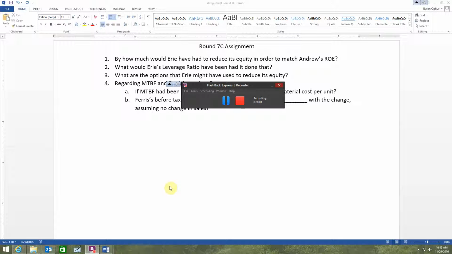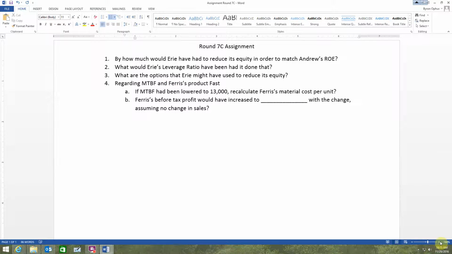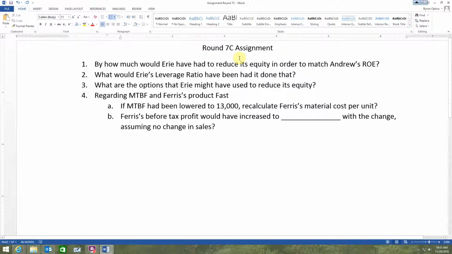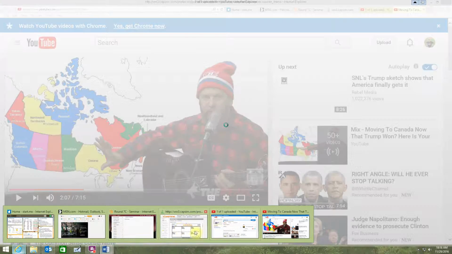Yeah, let's take a look at the assignment here for round 7. So just think, only this one and one more after that to go. Wow. Round 7C assignment. By how much would Erie have had to reduce its equity in order to match Andrews' ROE? Okay.